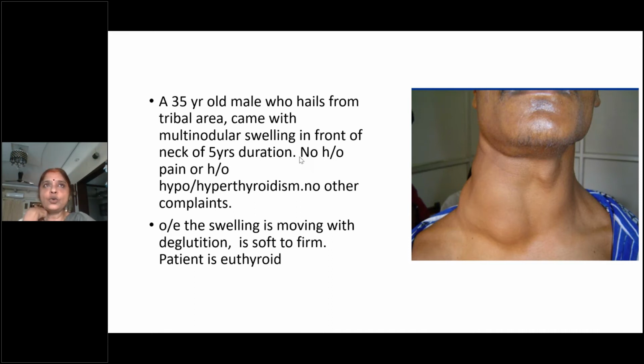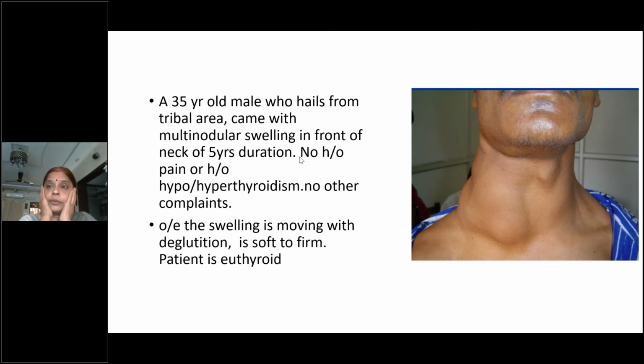Because see, the thyroid has two lobes. First, we have to put an anatomical diagnosis when you are dealing with thyroid. So anatomically, whether a single lobe is involved or both lobes are involved. First is that. Then there is a large swelling, and you have to mention the size, shape, borders, extent. The characteristic feature of a thyroid swelling is movement with deglutition, right? That also you have to mention. After mentioning this, you have to say the extent.